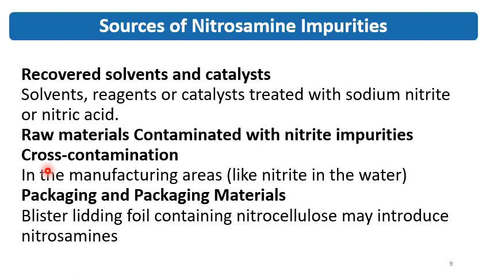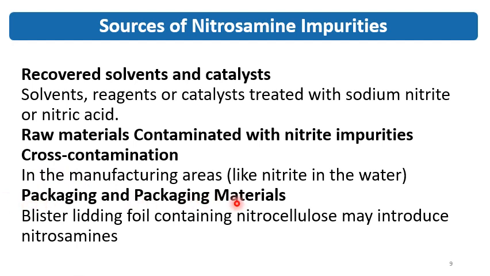Like if water containing nitrite impurities is used for both the products, then cross contamination of the water may happen, and that may introduce nitrite into your formulation or API. Also, for some of the manufacturing areas, the temperature may be high. The nitrite impurities may be getting formed, so those nitrite impurities may cross contaminate the other product line.